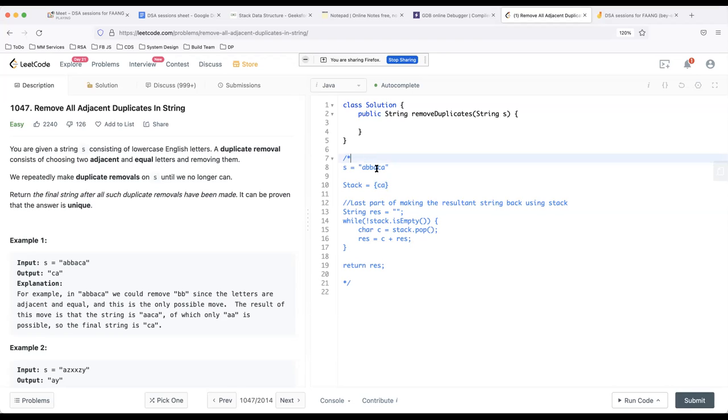In the worst case, imagine the worst. Can someone tell me what's the worst case for this algorithm? When will this operation exactly be twice of O of n? What's the worst case? Here's a hint: when do you think the stack will contain the maximum number of elements?